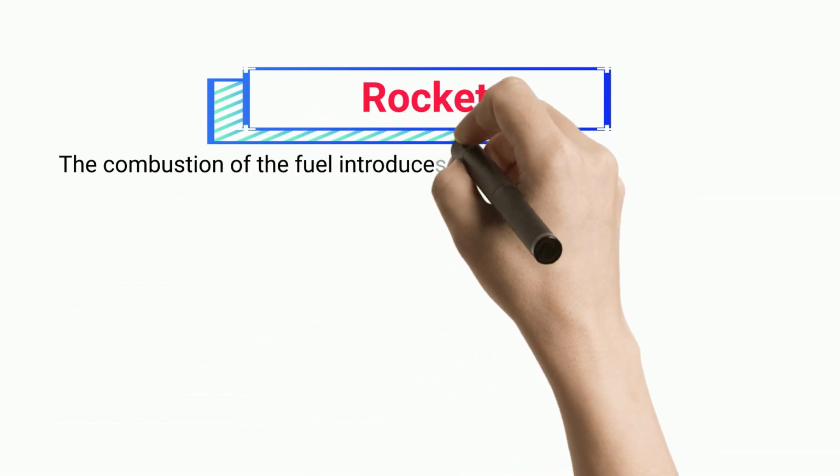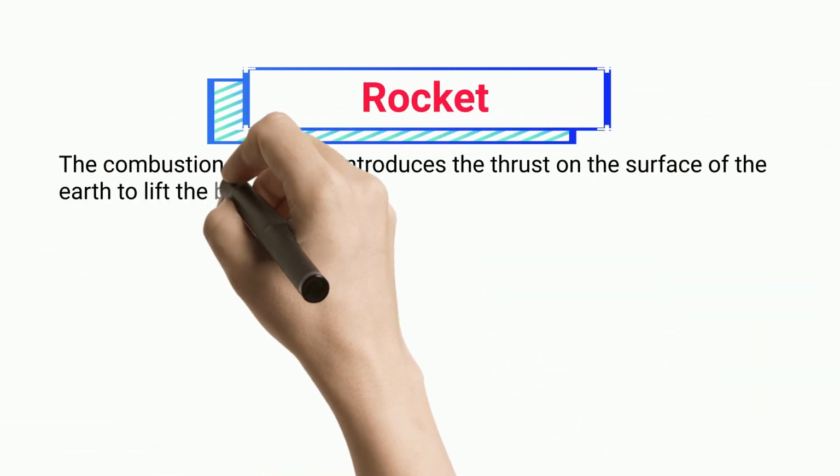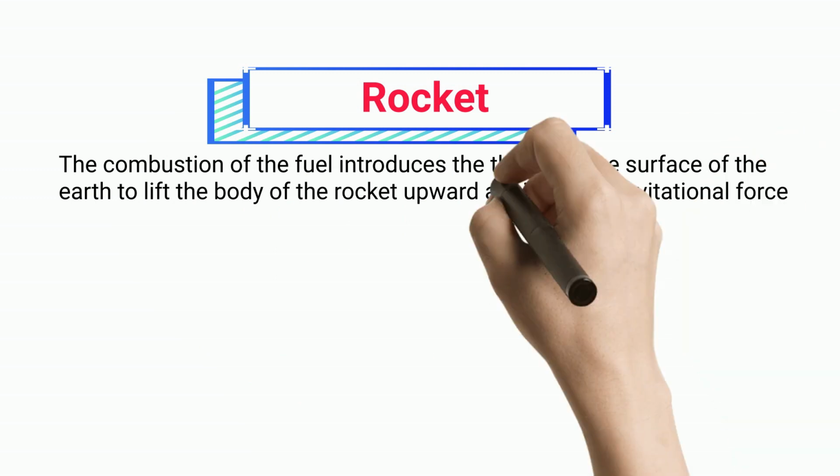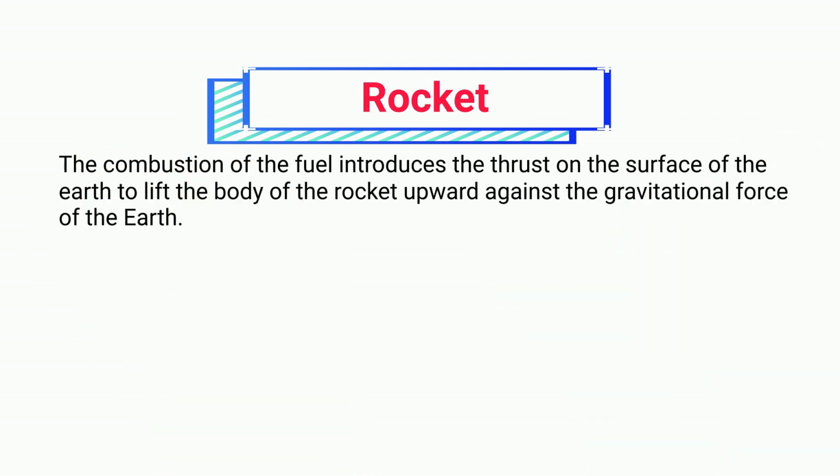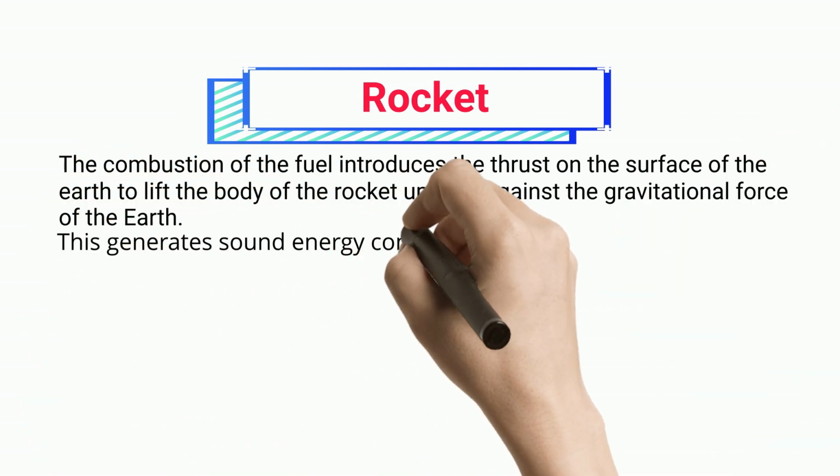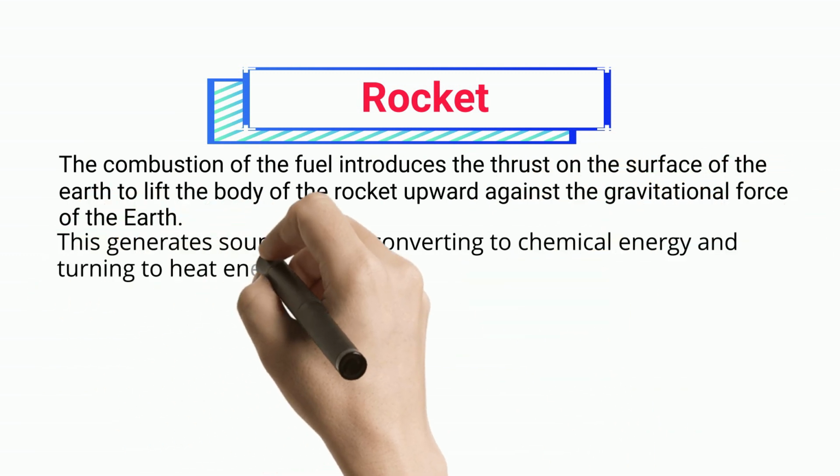Rocket. The combustion of the fuel introduces the thrust on the surface of the Earth to lift the body of the rocket upward against the gravitational force of the Earth. This generates sound energy, converting to chemical energy and turning to heat energy.